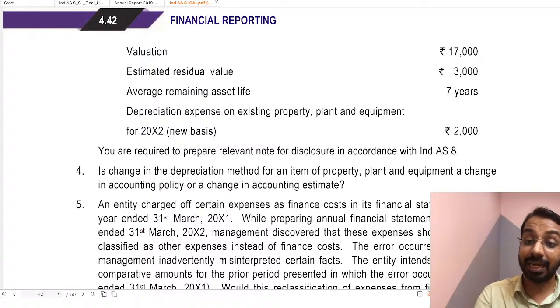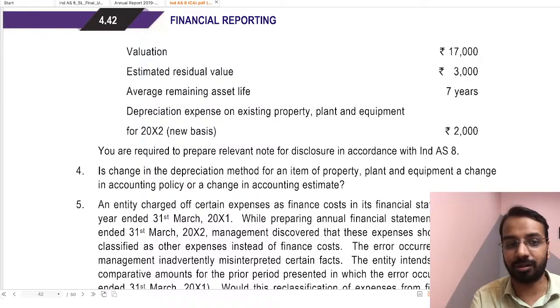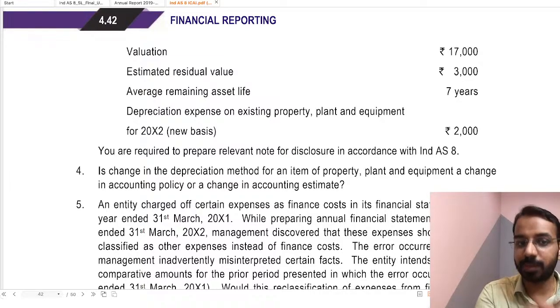So please remember, Ind AS 8 you have to understand along with taxation. Then the revaluation surplus, that part, and depreciation expense, what will happen. All of that you have to disclose in the financial statements. Okay.